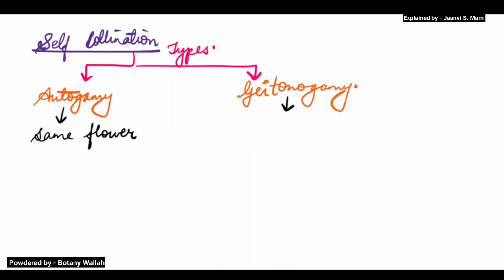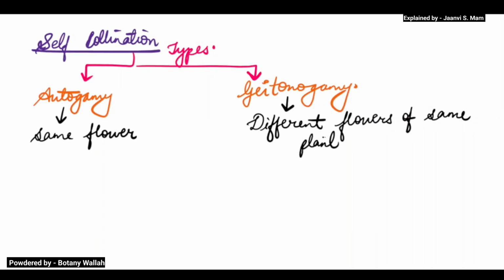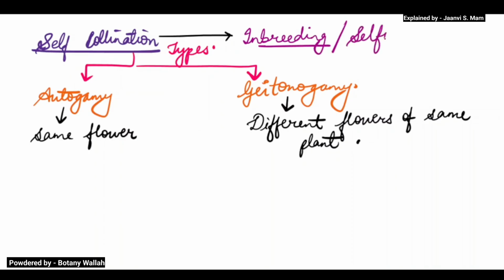So I will write here: different flowers of same plant. Another word for self pollination is inbreeding, or you can say selfing.